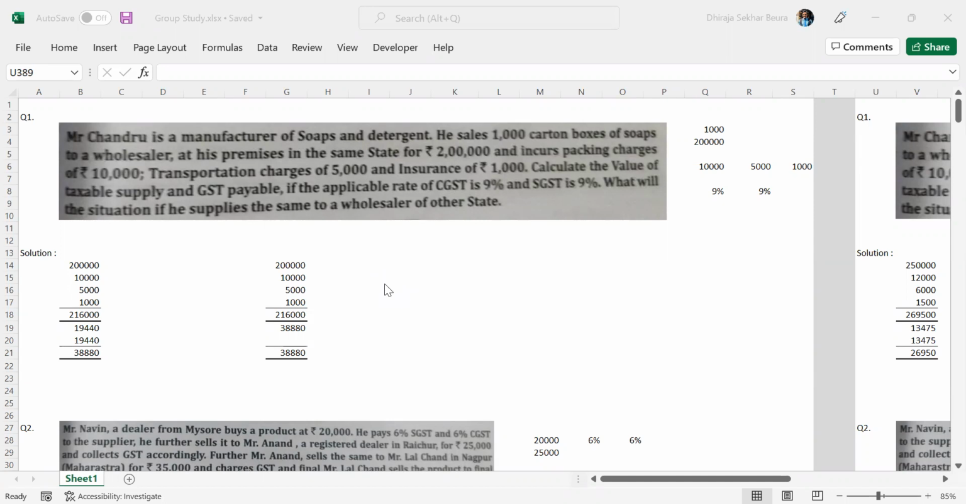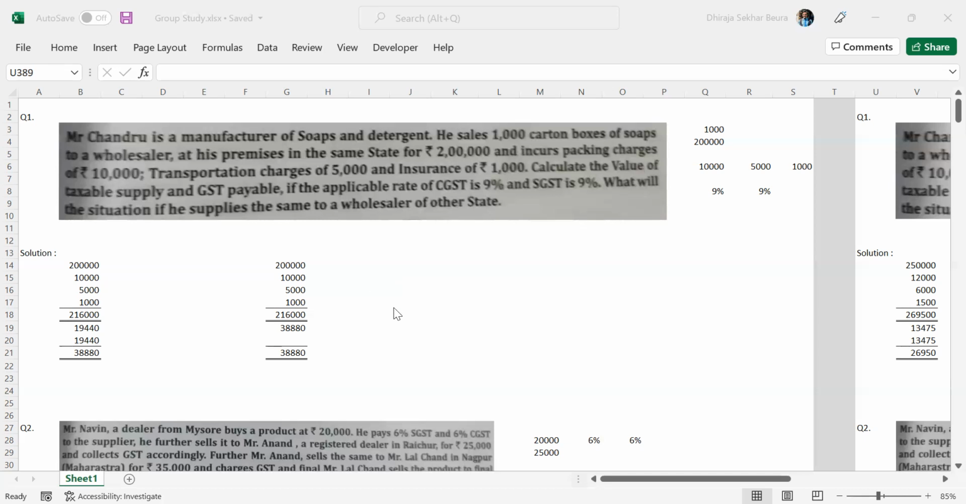The first question that we had practiced, if you remember, reads like this: Mr. Chandru is a manufacturer of soaps and detergent. He sells 1,000 carton boxes of soaps to a wholesaler at his premises in the same state for 2 lakhs and incurs packaging charges of 10,000, transportation charges of 5,000 and insurance of 1,000. Calculate the value of the taxable supply and GST payable if the applicable rate of CGST is 9% and SGST 9%. What will be the situation if he supplies the same to a wholesaler of another state? So here, first the same state, then the other state.